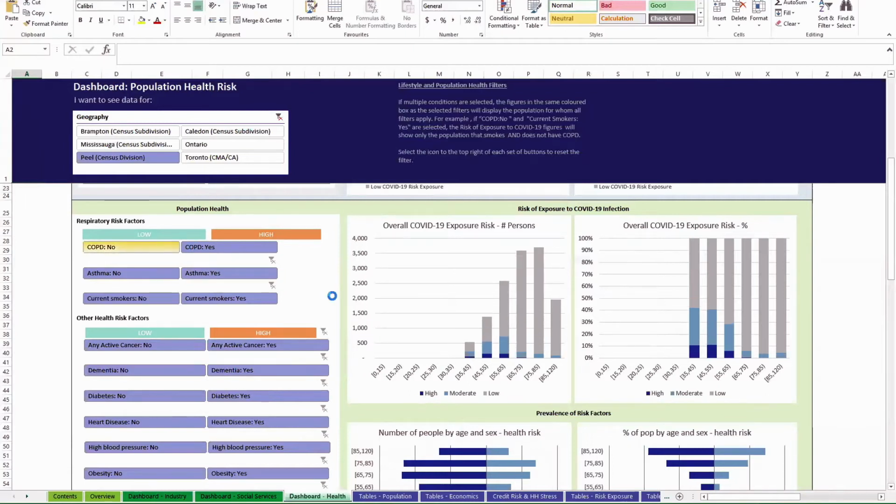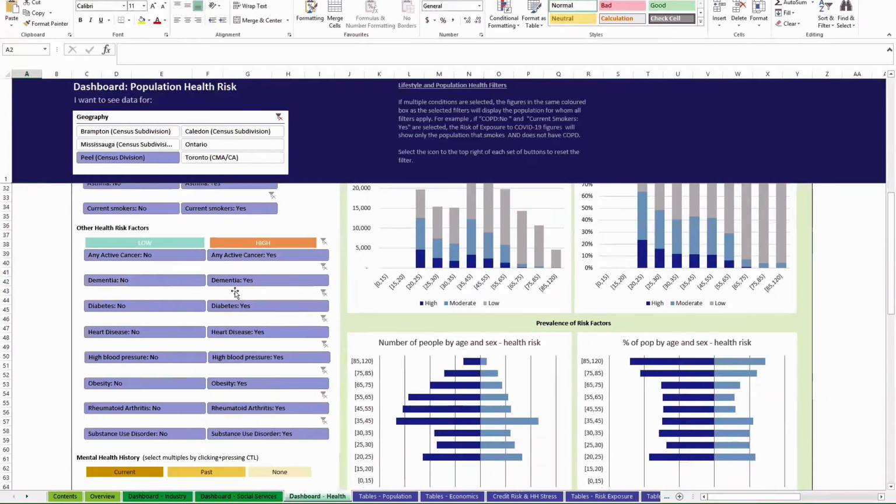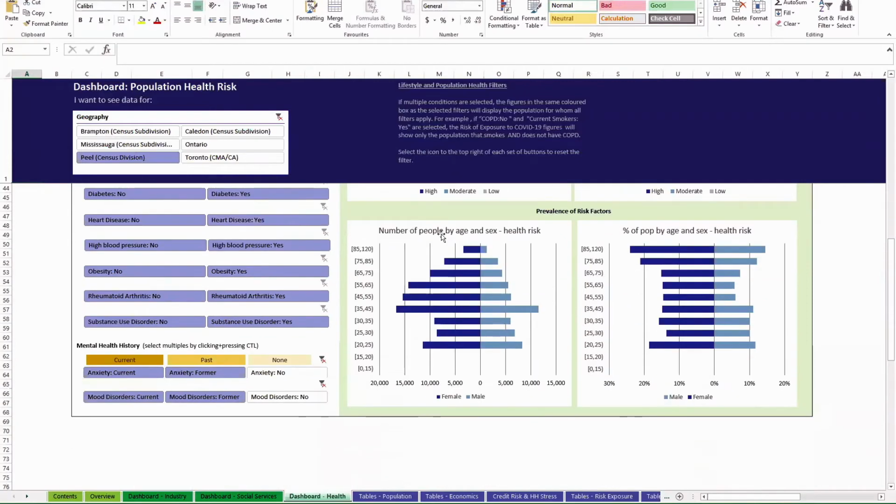And down below here, we have other health risk factors. For example, presence of active cancer, dementia, diabetes, heart disease, blood pressure. This is just the prevalence in the population divided by female, male, age, and then you see the percentage of the population with those risk factors on the right.